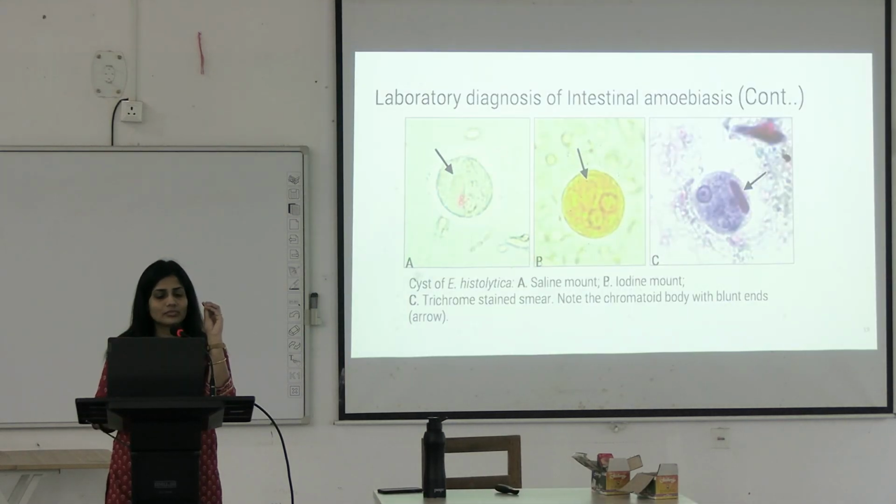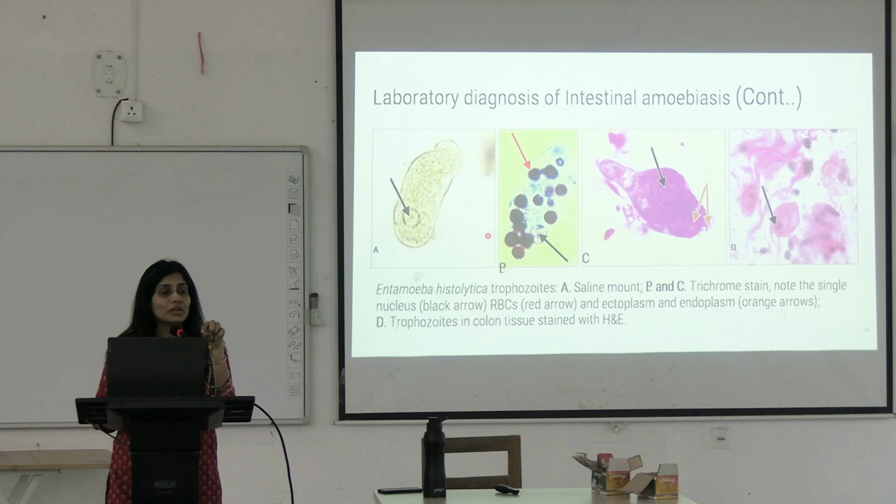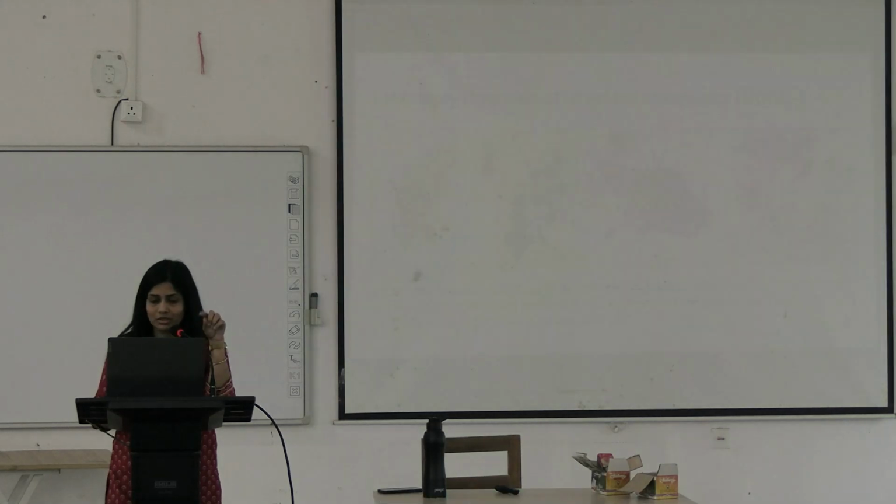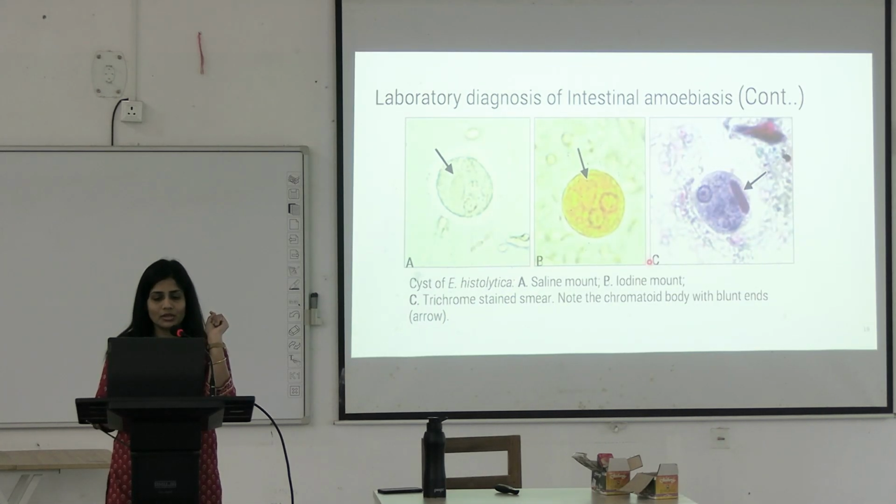What is this? This is a cyst. This was what? This was a trophozoite. This is cyst. This is saline mount. This is iodine mount. Okay. Why iodine mount? Because this granular, this nuclear material here is enhanced. Can you see this is enhanced? This is which kind of cyst? Is it a developed mature cyst? How many nuclei can you see? Here, how many nuclei can you see? 2. So, it is binucleated. It is yet in the developmental stage, right?